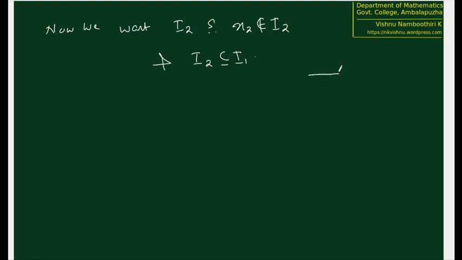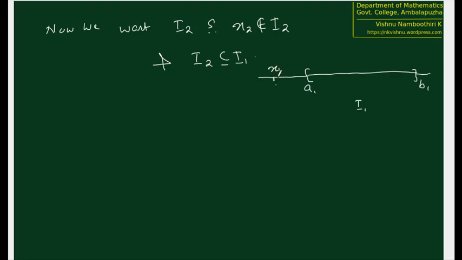We have taken already I1 like this. I1, this is a1, this is b1. So this is not x1, x1 is lying somewhere. So this is our I1.